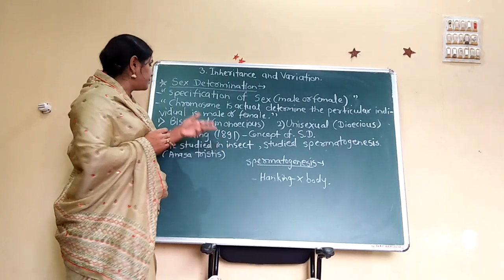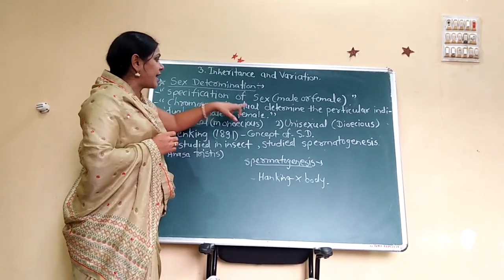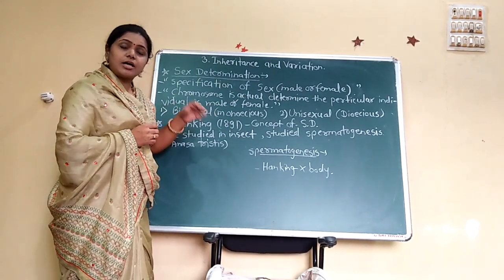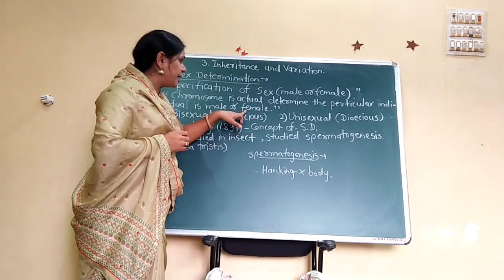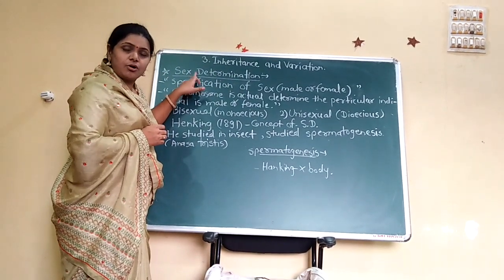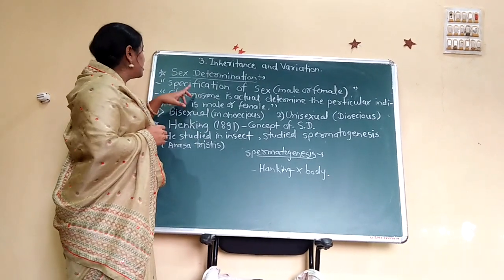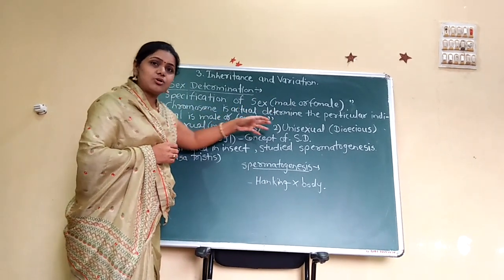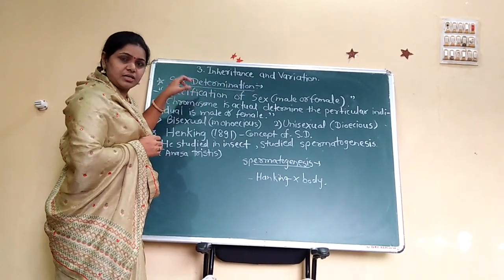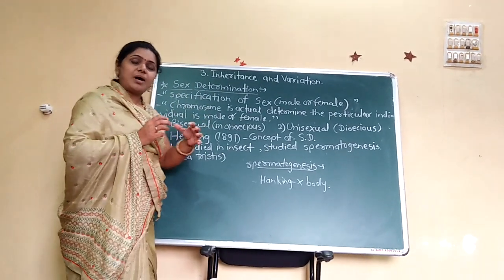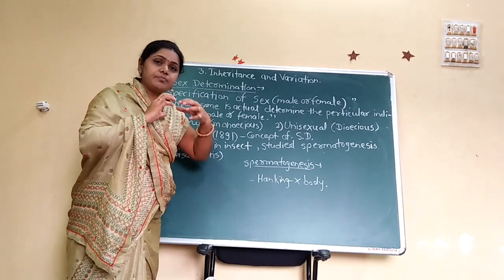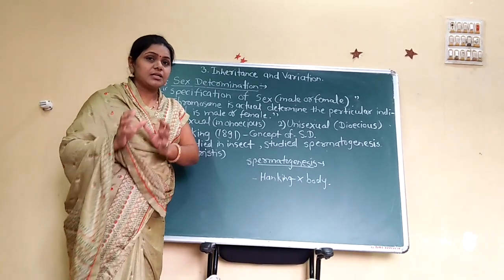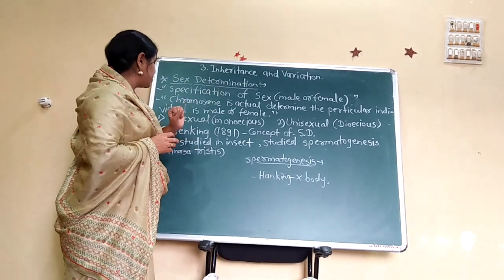What is sex determination? Chromosomes actually determine whether the particular individual is male or female. That is called sex determination. Or another definition: the specification of sex, whether it is male or female, is called sex determination. Here, an individual, whether it is male or female, that is called sex determination.